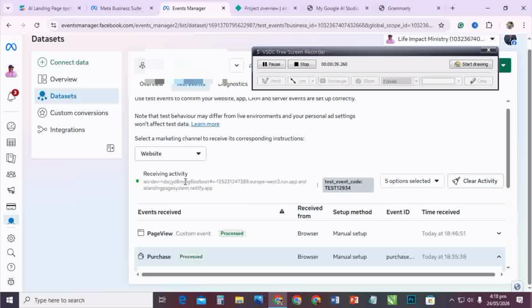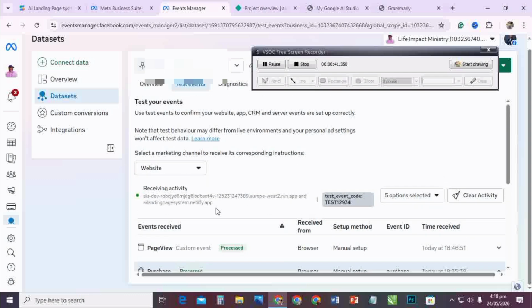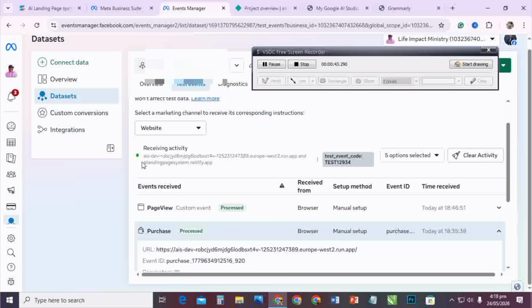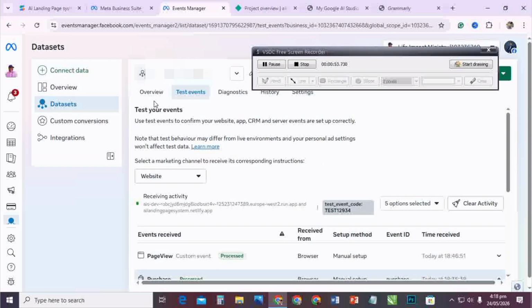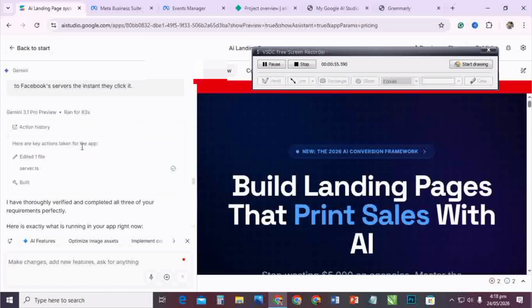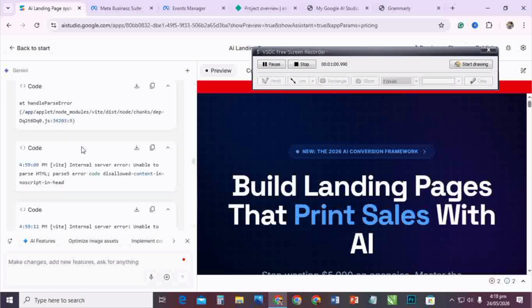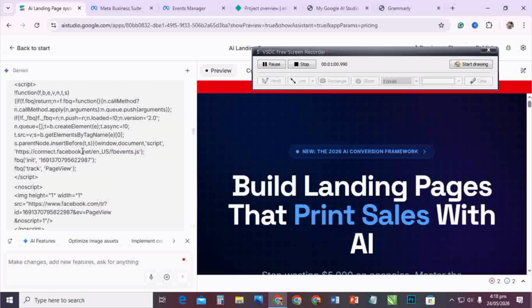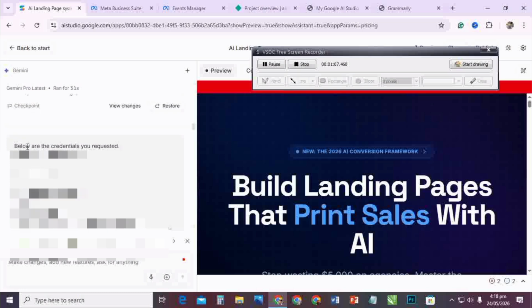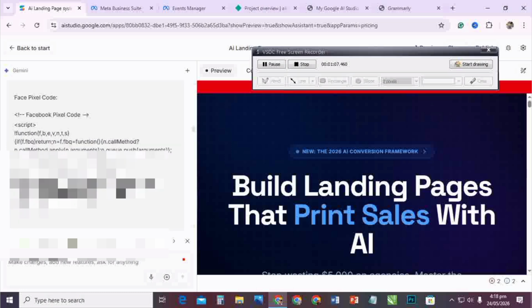You can see this is my website, AI landing page. This is the name of the website, and it is even a subdomain. It's not a custom domain. You can see, so it is possible. When I'm telling you guys it's possible, let me show you what I did. This is where the integration started. These are my Facebook credentials, the Facebook pixel. This is my code. All right, this is where things get started.